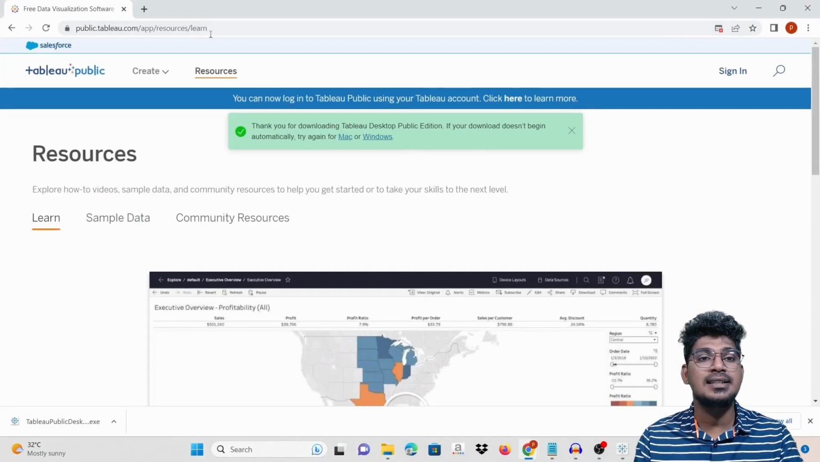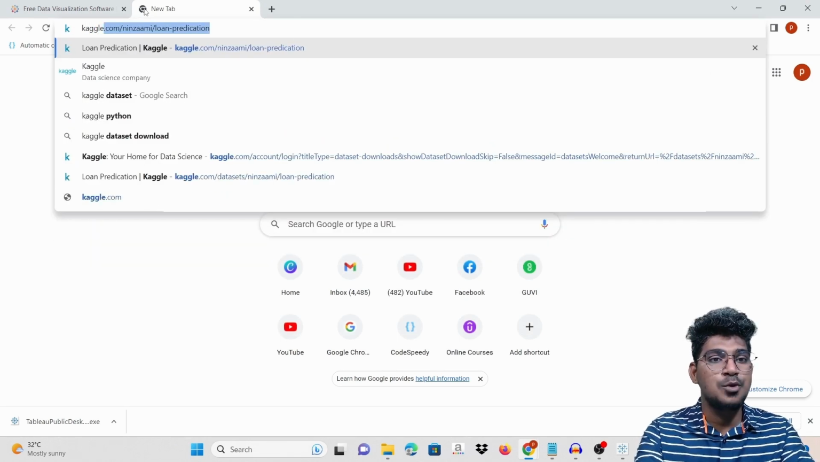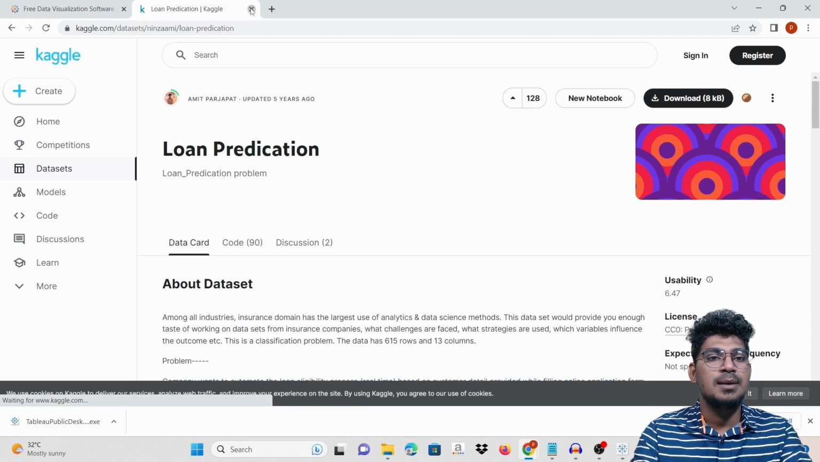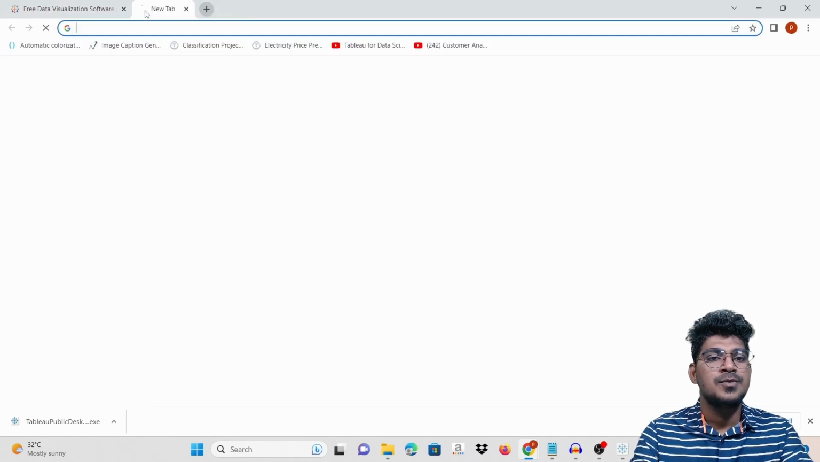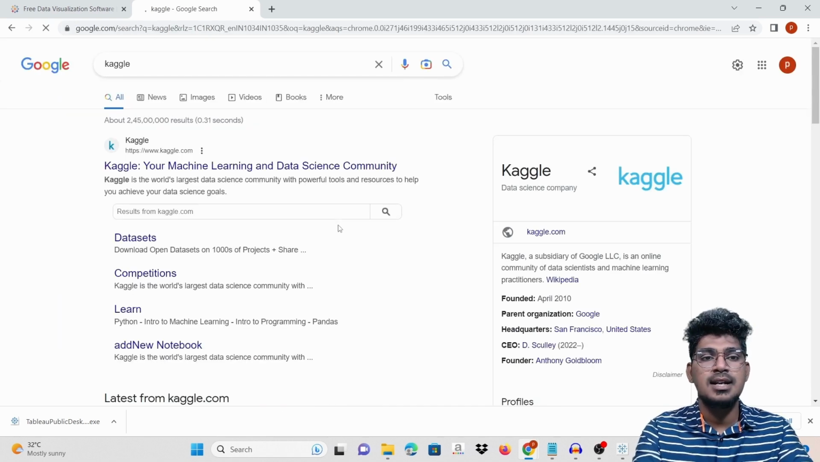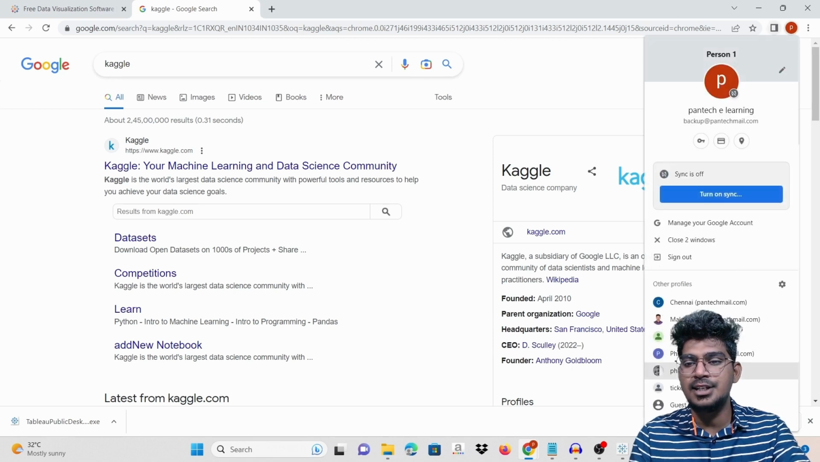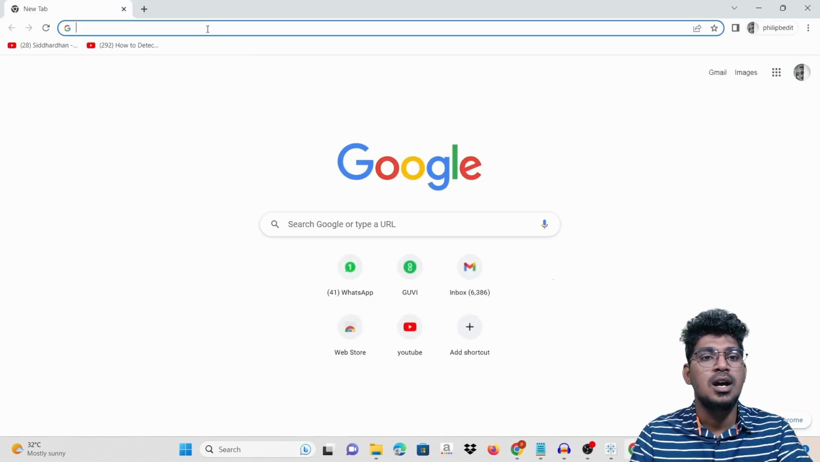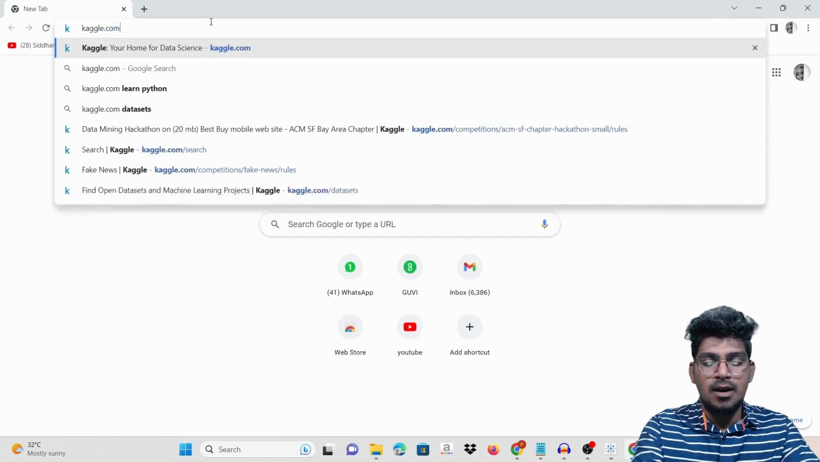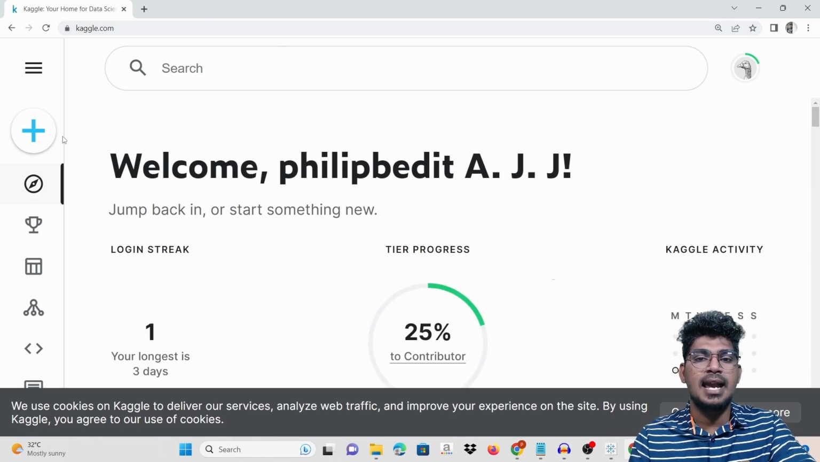So how to do that? Just go to Kaggle here. Today I'm going to use one particular, sorry, I'm going to open Kaggle here. So just go to Google and then Kaggle. I don't have an account in this particular mail ID, so I'm going to open the mail ID that has an account. This is my Kaggle account, which is helpful for downloading.